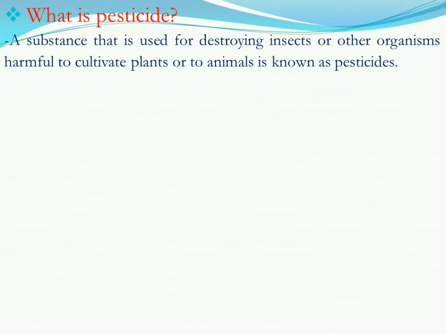Now why are we discussing these things in this chapter? Because in this chapter we are learning about what extra things we are doing for our plants and animals, like supplementary feeds, which we already know. Now we are discussing pesticide.